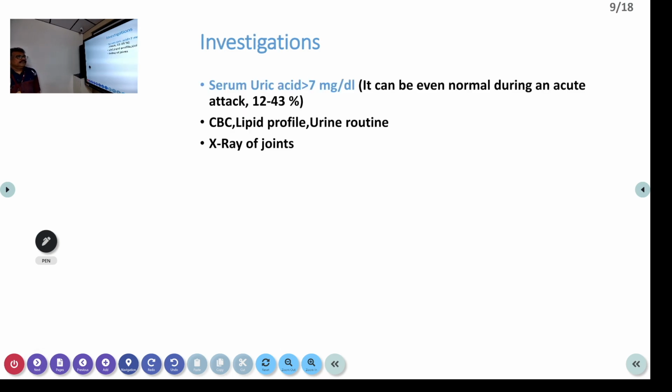So when we investigate patients who are having high uric acid, sometimes uric acid levels will be very high in patients with acute gout. But sometimes it can be low also. That is very important, because all this uric acid in the blood may be deposited in the inflamed joint. So we cannot tell that only when there is elevated uric acid you can diagnose gout. That is not correct. Even patients with normal uric acid can be clinically diagnosed as gout. So it is only seen in 12 to 43% of the patients.